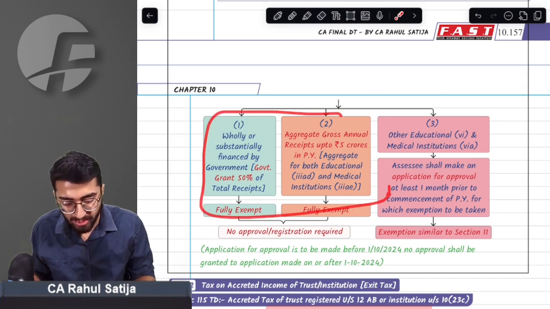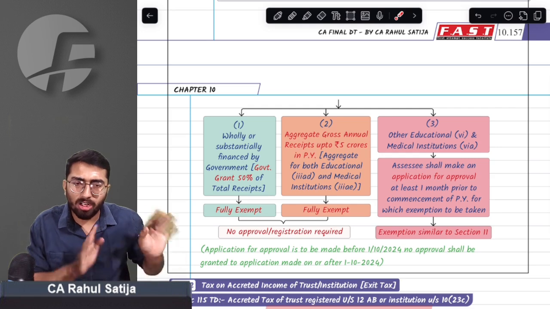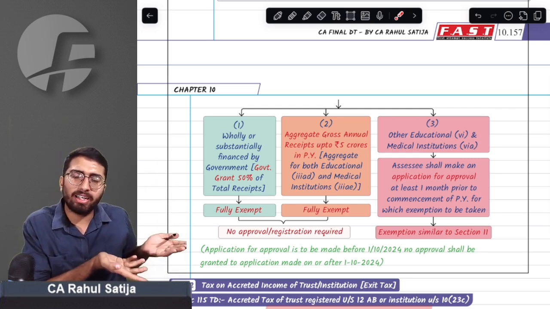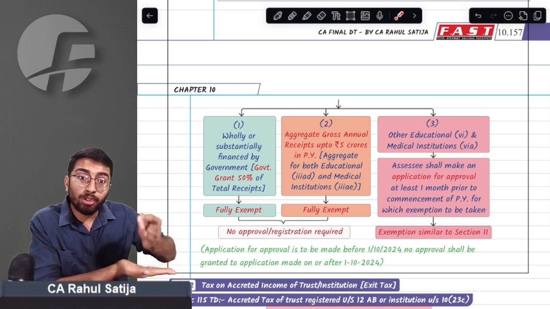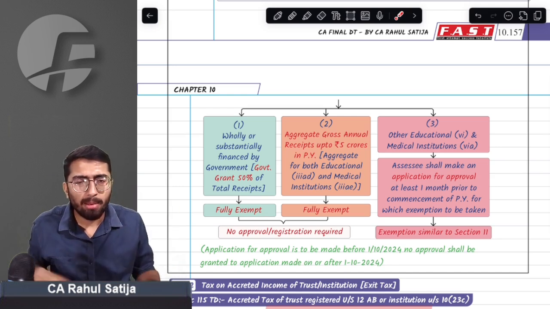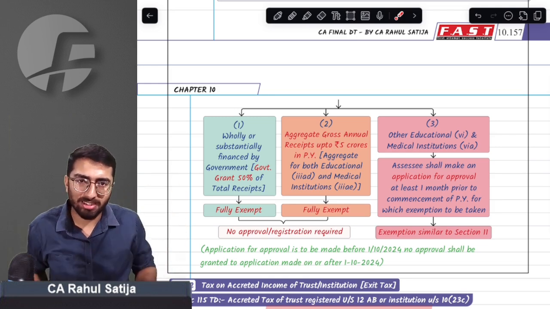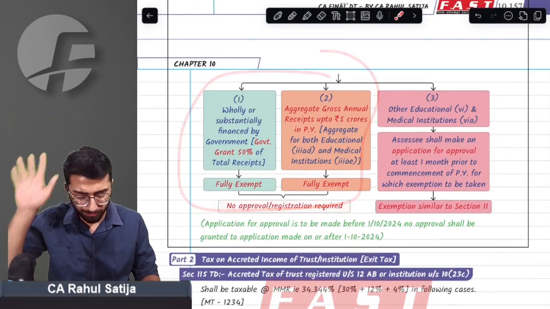What will happen to the other two entities? If any entity has turnover up to 5 crore rupees, or if it is government financed, it will continue now. They already don't require any kind of approval. Government has stopped giving any new approvals in this scheme, but they don't require approval, so they can continue to opt for this scheme. So this is only a minor amendment. You must be aware of this thing.